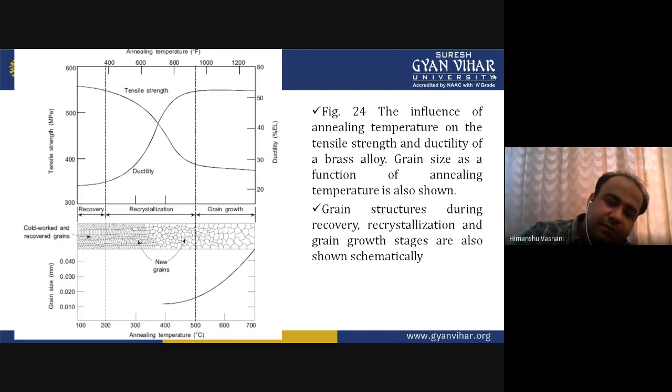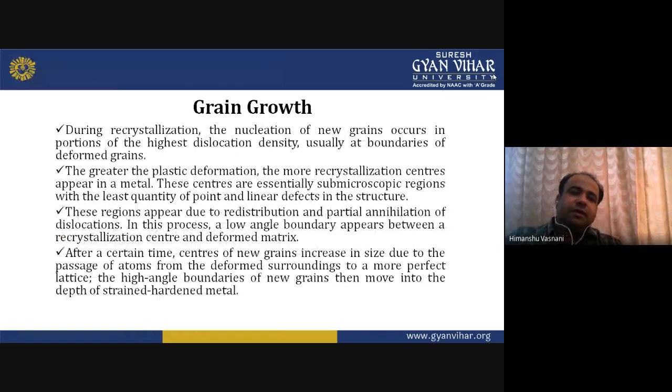Okay, now the green group. I will be a bit faster with that. I have to complete the lecture. So during recrystallization, the nucleation of new grains occurs in the portion of the highest dislocation density.